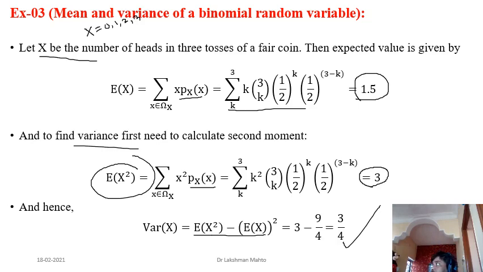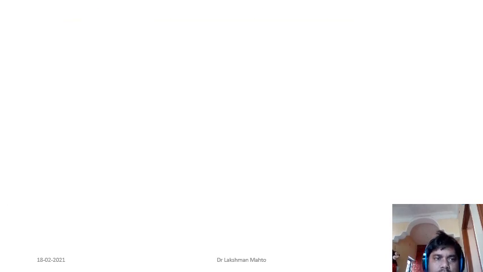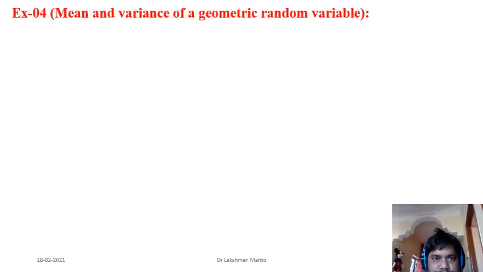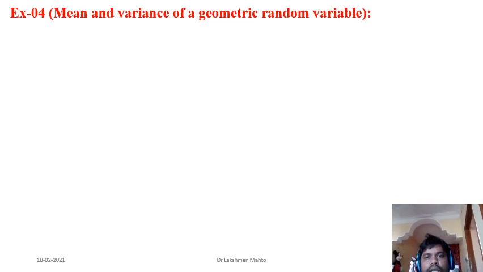I will take another example. After that, I will discuss one new thing, the conditional probability mass function. So now another random variable we are taking is the geometric random variable. For this random variable, we try to find the mean and variance.